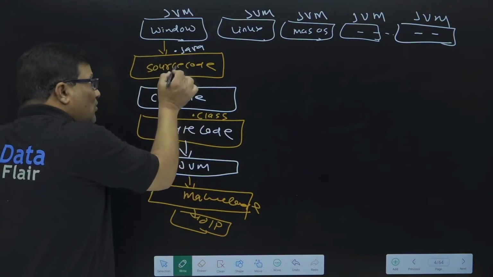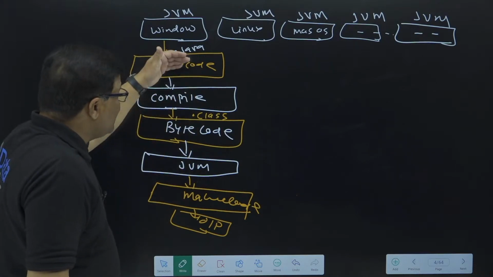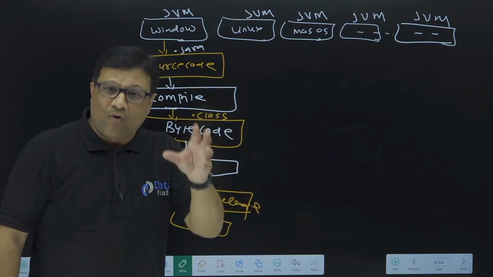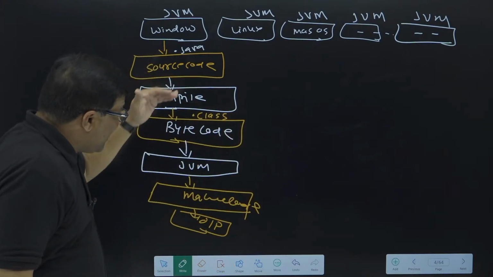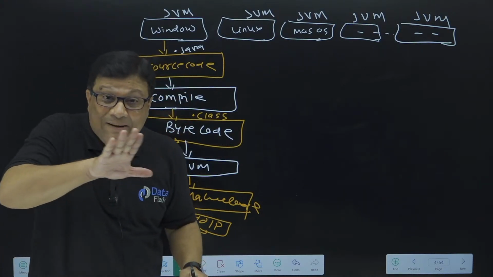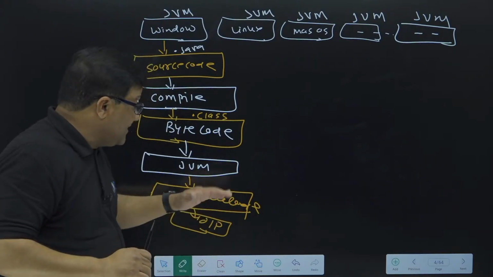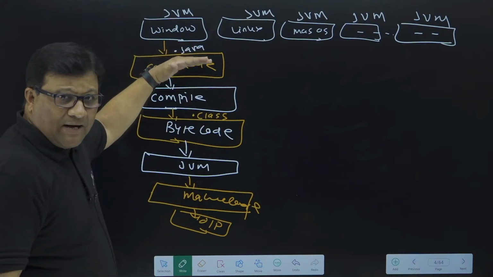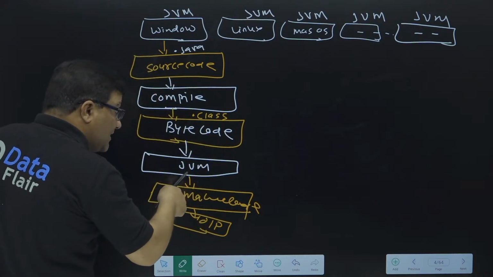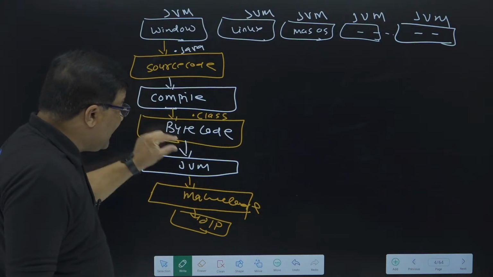First, we need to write source code. The extension of the source code of a Java program is .java. This .java file first requires compilation. Like every language, Java also has its own compiler. After compilation, this complete source code converts into bytecode, which is machine independent code. It is an intermediate code. It is a layer between the operating system and your program, right? I'll explain this later, don't worry. This bytecode is then converted by JVM into machine code and displays the output. So the major role is played by JVM.